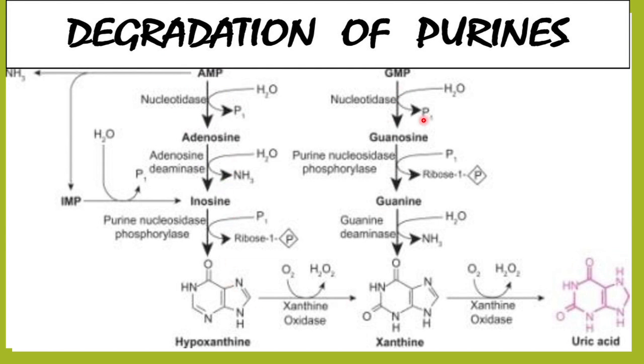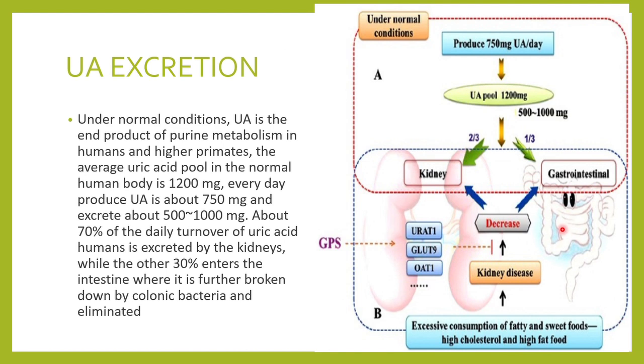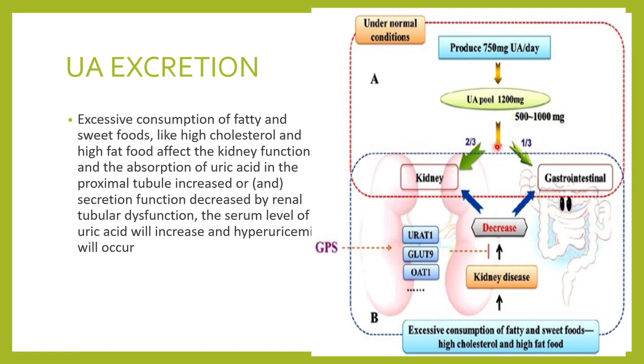When these purines are broken down, they will form hypoxanthine and xanthine, and from them uric acid is formed. This uric acid excretion I have also told you: in a normal condition, 2/3 is excreted from the kidney and 1/3 through the gastrointestinal tract. Uric acid excretion from the kidneys as well as GIT will depend upon various factors. Excessive consumption of fatty food, sweet food, food rich in cholesterol and fat will affect the kidney function and the reabsorption of this uric acid.